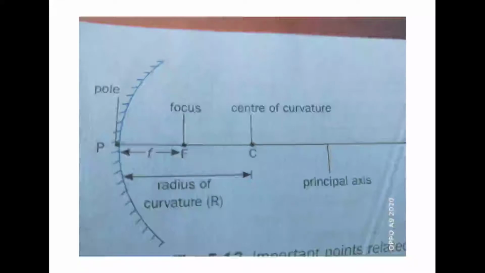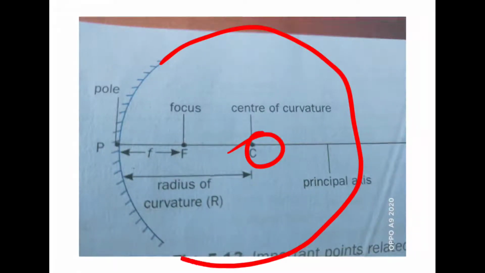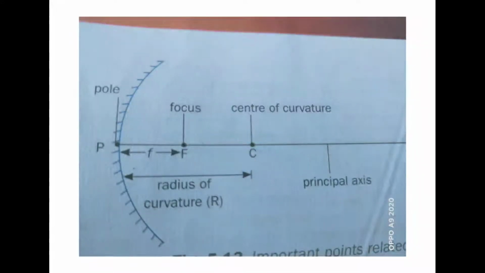So the geometric center of any mirror is called the pole. The center of curvature means it is the center of a sphere of which the mirror is a part. If you make a sphere here, this mirror we have got from the sphere. If you complete the sphere, then you find this is the center of this circle. So it is the center of a sphere of which the mirror is a part. This is the definition.